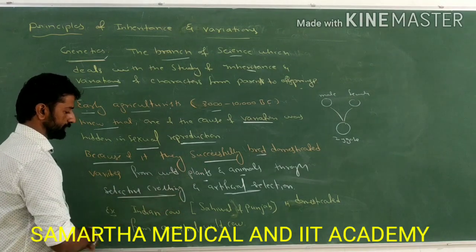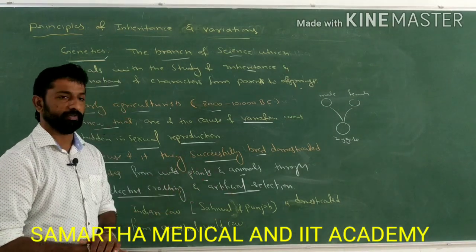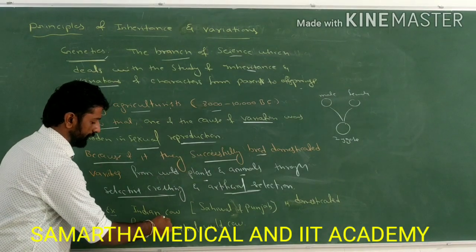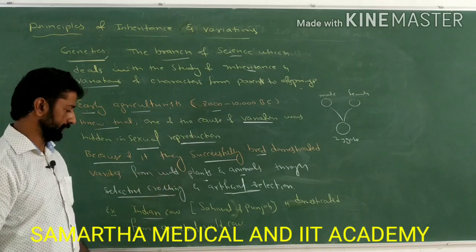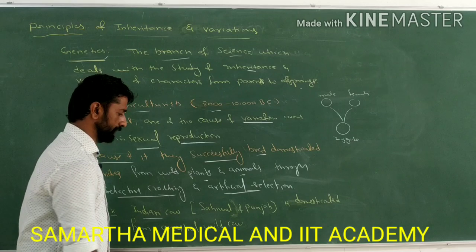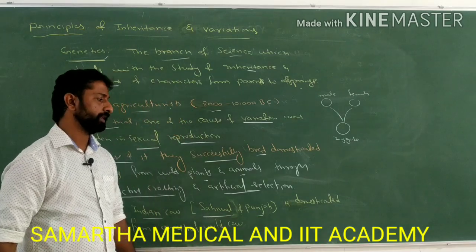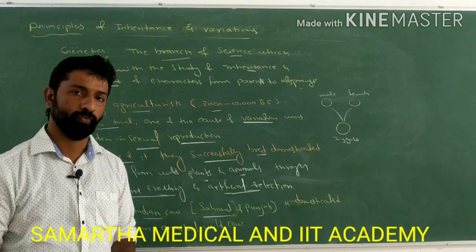So this process includes selective crossing and artificial selection. An example of a domesticated variety produced by this process is the Indian cow, and the name of that cow is Sahiwal, and it is of Punjab. So it was domesticated from the ancestral wild cow.